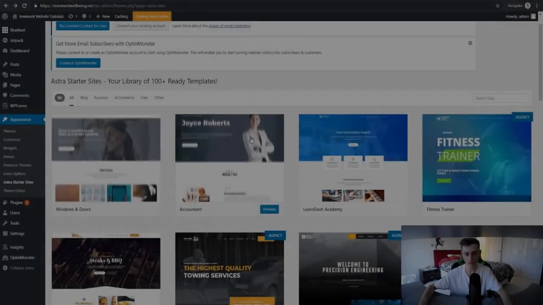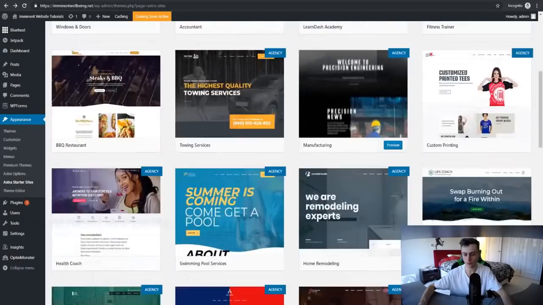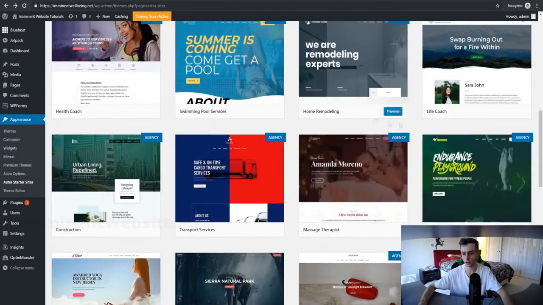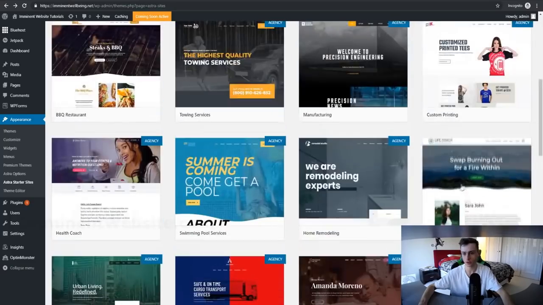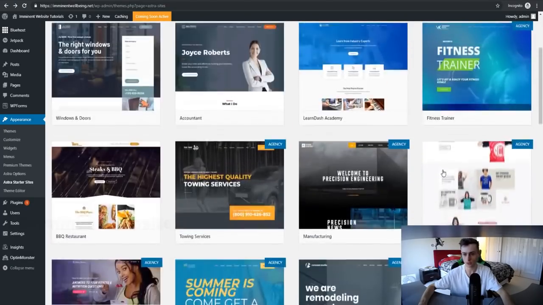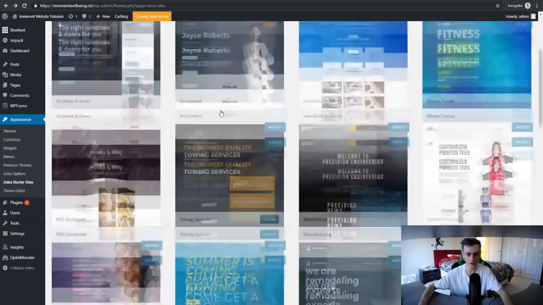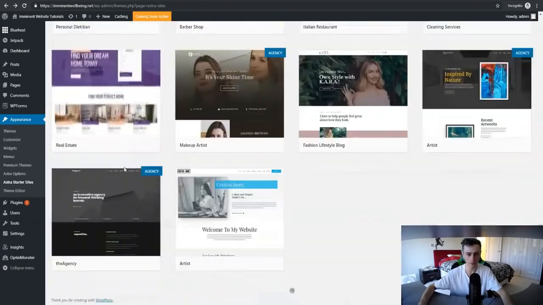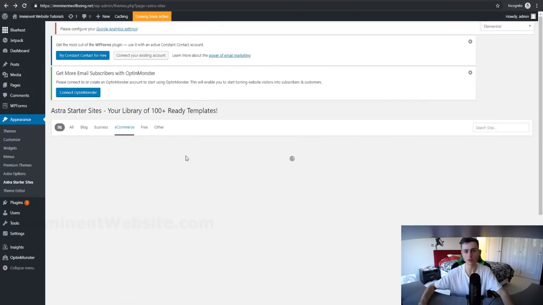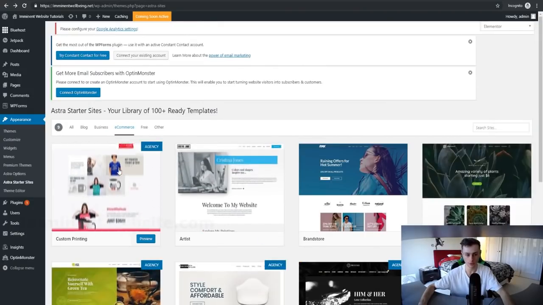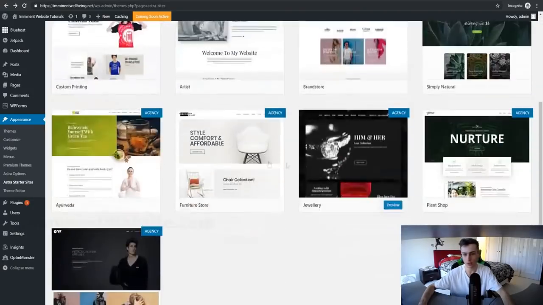And there you go. As you can see, we have a bunch of templates we can choose from right off the bat. So look at all the different templates. There's a lot of local business templates. So if you own a gym or a fitness center, you can use this template, a life coach one, custom printing, fitness, an accountant. So there's plenty of templates right here, and if you're into e-commerce, you can obviously go over here and choose a bunch of e-commerce templates for your stores. So there's a lot of clean templates that you can choose from.